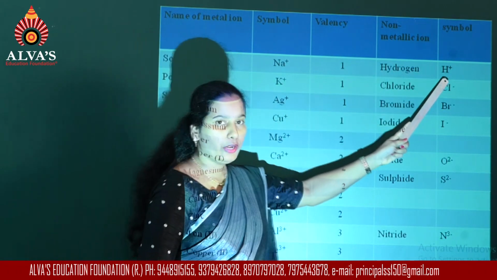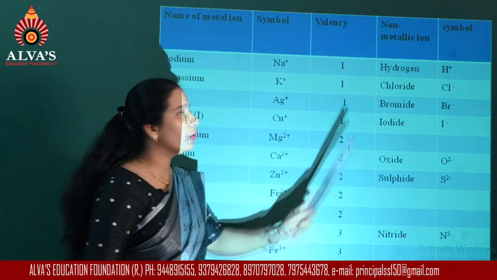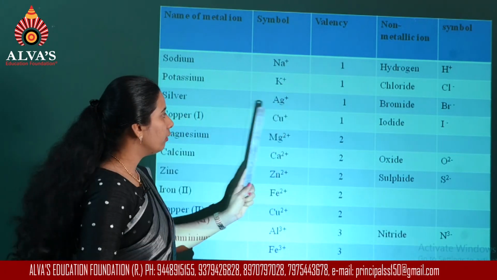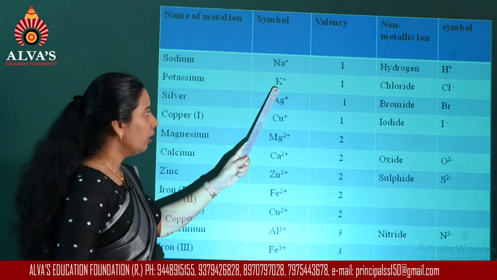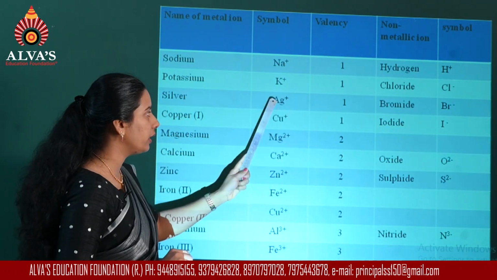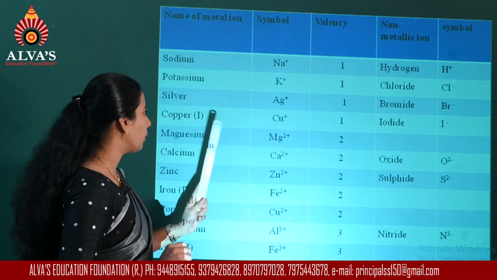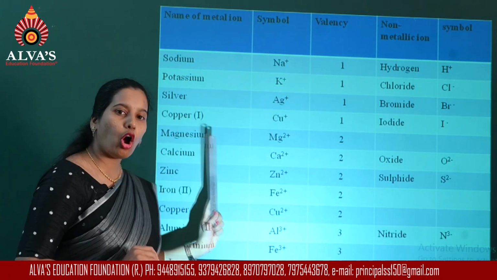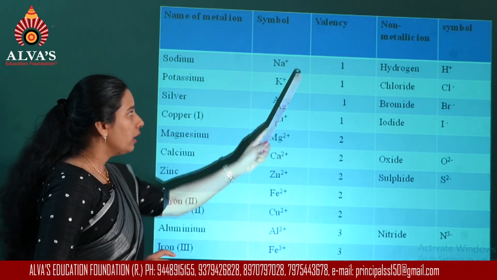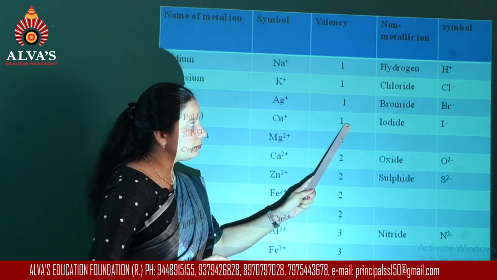Similarly, hydrogen ion is formed by loss of one electron, so the valency is again 1. So this column is common for both the sides. Potassium ion is again formed by losing one electron. Silver ion is also formed by losing one electron. In the case of copper 1 ion, one electron is lost. In all these cases, valency will be 1.